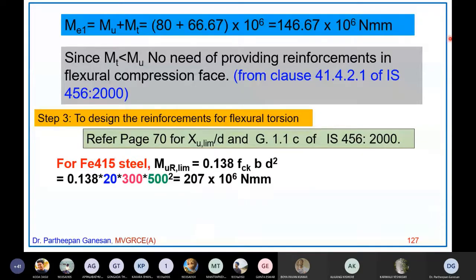Now your moment is only 146.67 into 10 power 6 Newton millimeter. So will you design this as a singly reinforced beam or a doubly reinforced beam? Your equivalent moment Me1 is less than the moment of resistance of a balanced section. So it will be designed as a singly reinforced section.